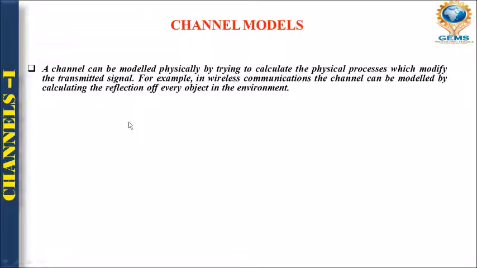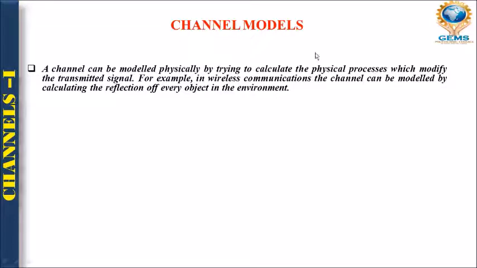That means the signal to be transmitted is modified by physical processes, so the channel is modeled physically. Physical modeling means the transmitting signals are being guided by the physical process, right?